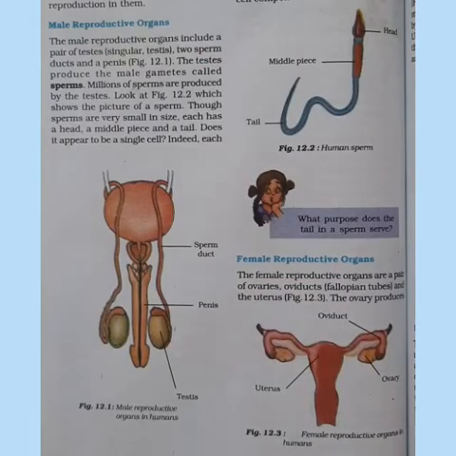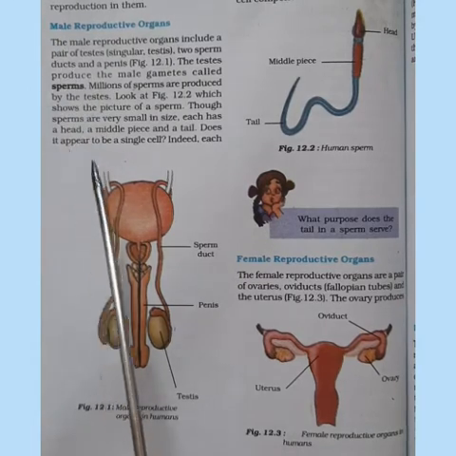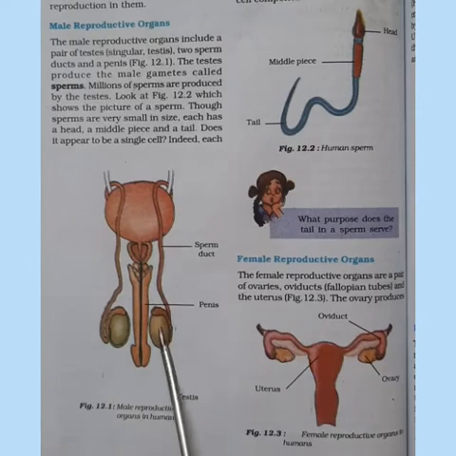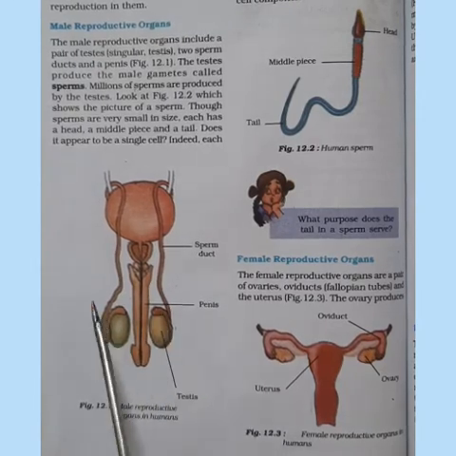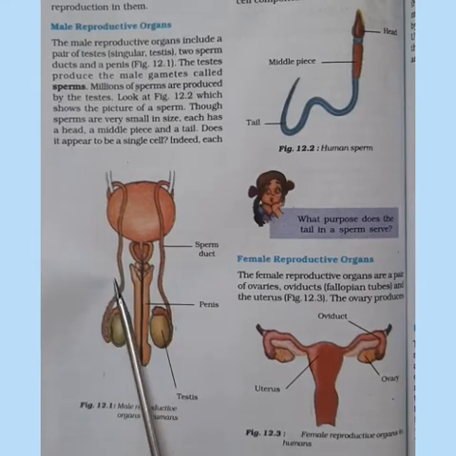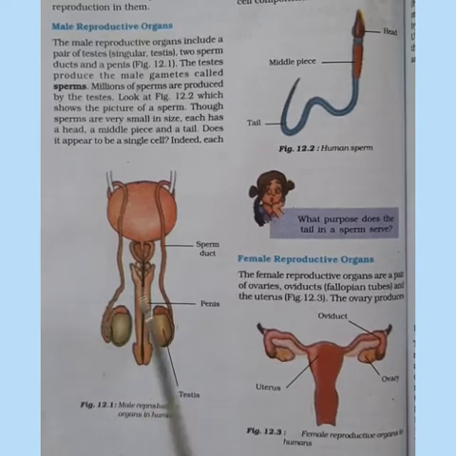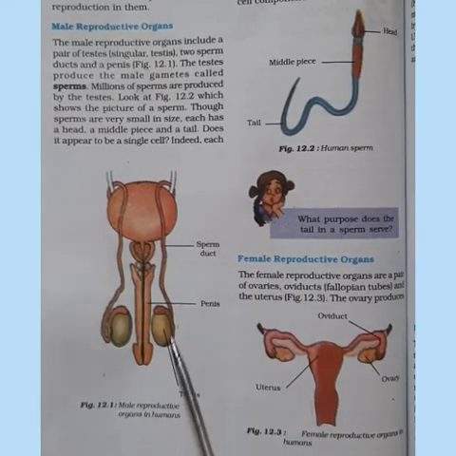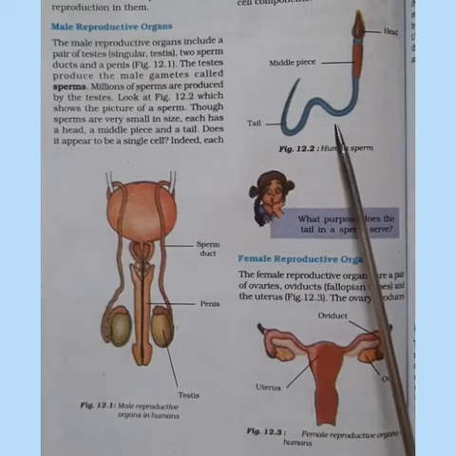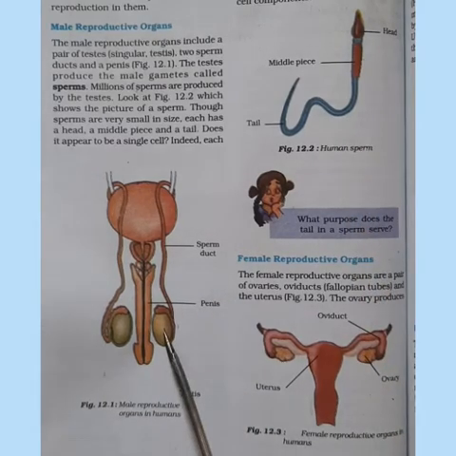Now let us study the reproductive organs in case of human beings. So we have to study about male reproductive organs. The male reproductive organs include a pair of testes. There will be two testes and two sperm ducts and a penis. The testes will produce male gametes called the sperms. Millions of sperms will be produced by these testes.